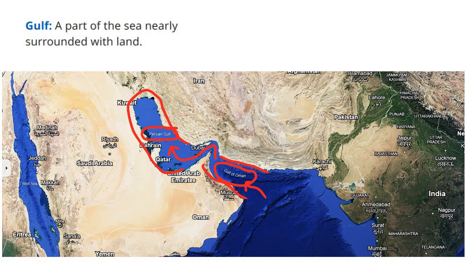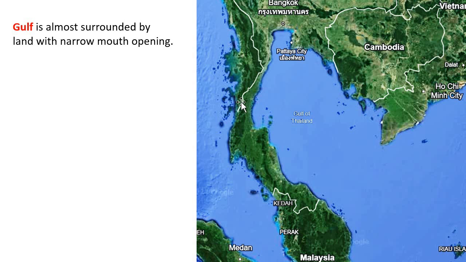Next, we have yet another example of Gulf. You see here, the sea is almost surrounded by land with a narrow mouth opening. See over here, this is the Gulf of Thailand. See, the sea is entering from here, and see the land, how much is it? It's a lot of land, and the sea inlet is a very small mouth. So this is also known as Gulf of Thailand.